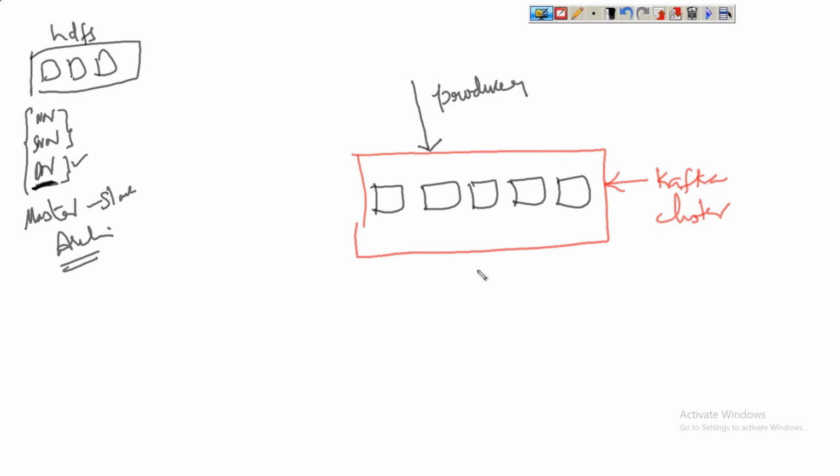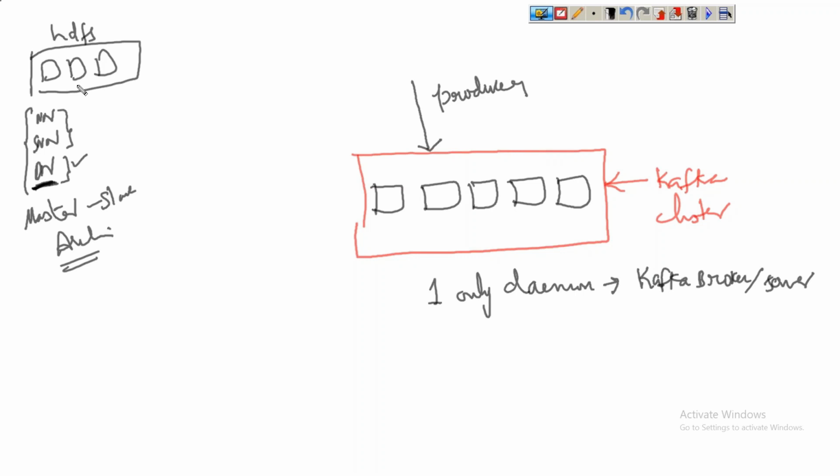In the case of Kafka, only one process will run on all the nodes, only one daemon. We don't have a name node or secondary name node. Only one daemon or service will run here, that is called Kafka broker or server. That's it, very simple.